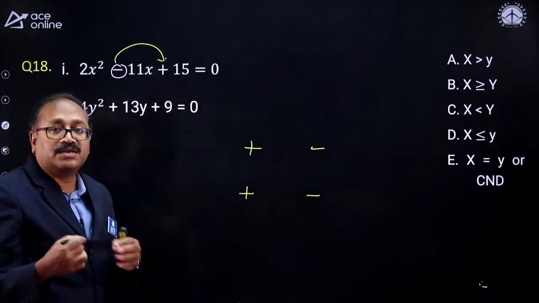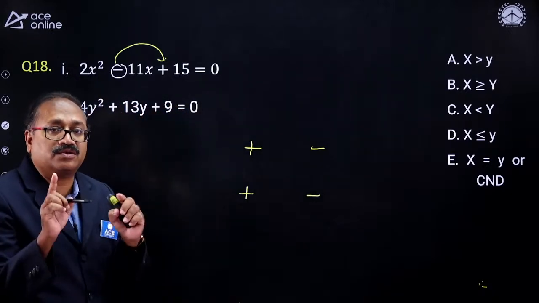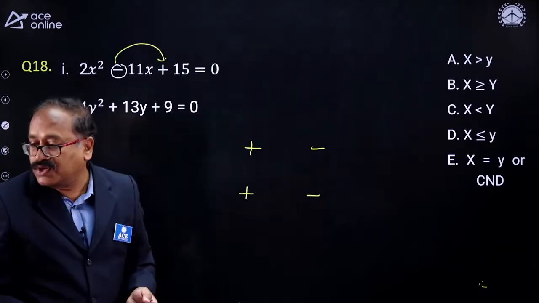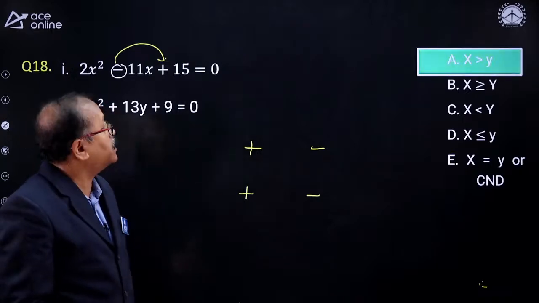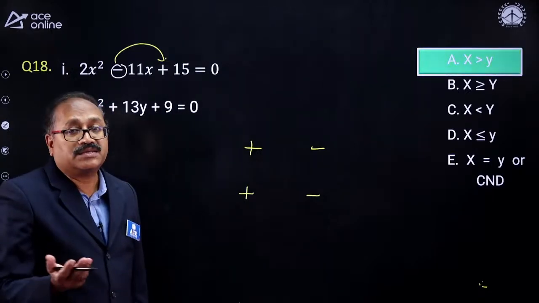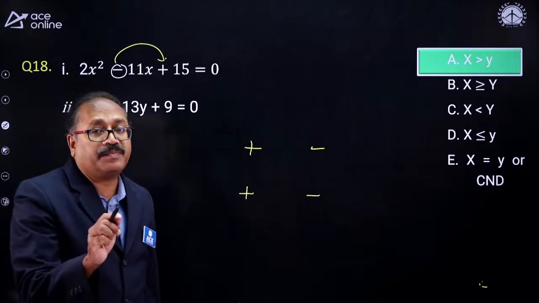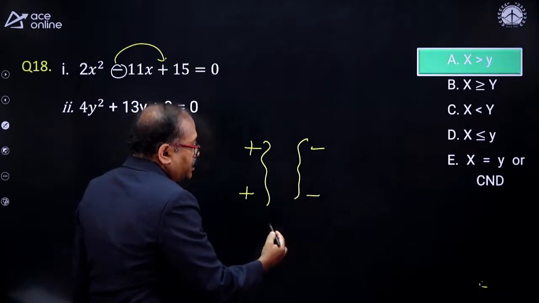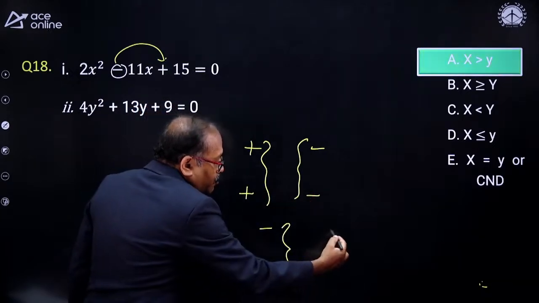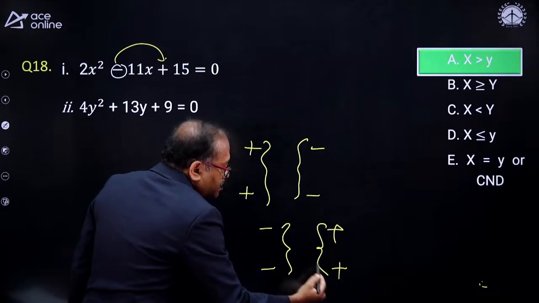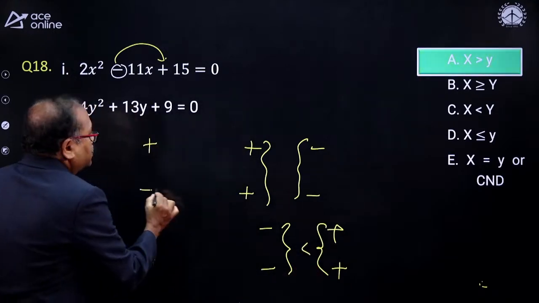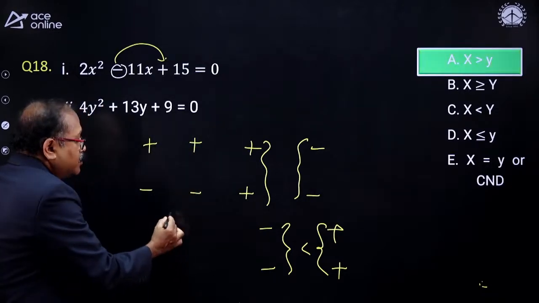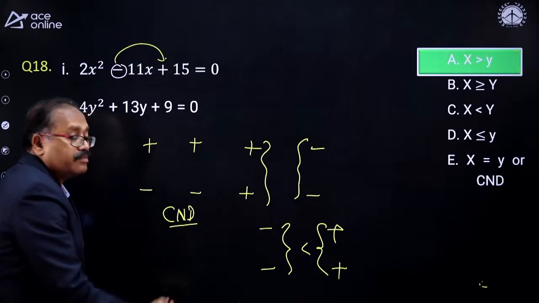So I just wanted to make you practice on this type of question, therefore purposefully I picked it up. Based on sign, how can you fix this one? So is it x is greater than y? That's right. That's 100% right. So keep a note, right? Whenever both are plus and both are minus, this is greater. Both are minus here and both are plus here, so this is less. And one is plus, one is minus, in any order, then your answer should be cannot be determined.